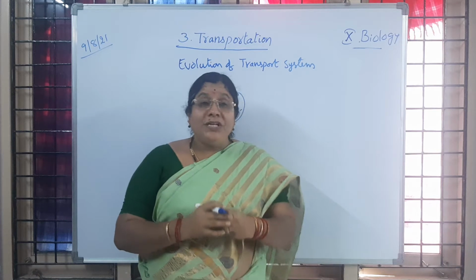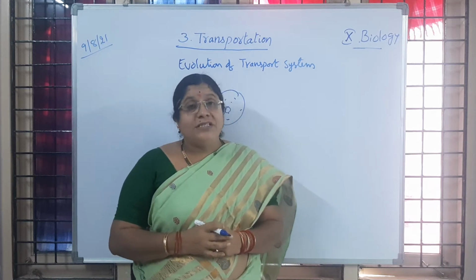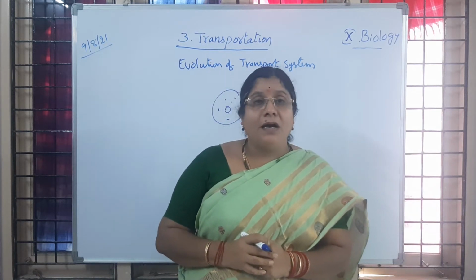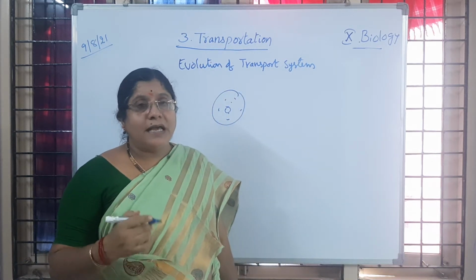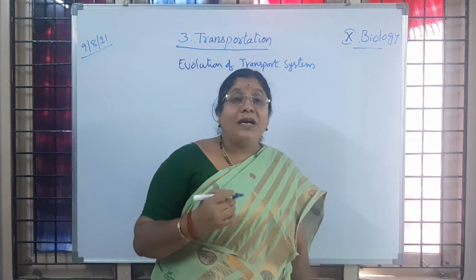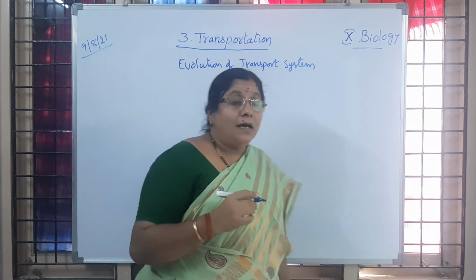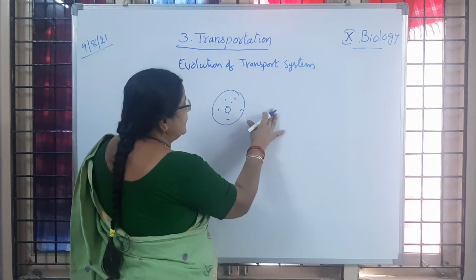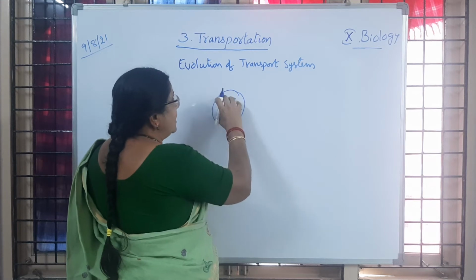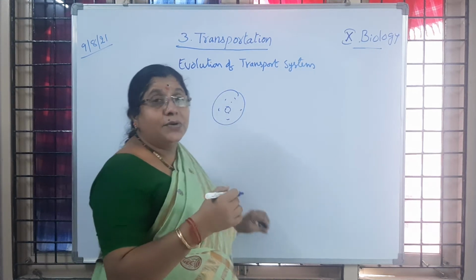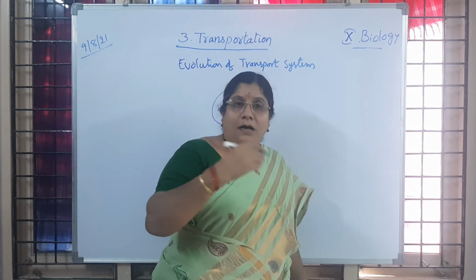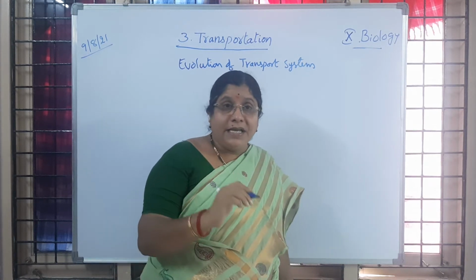Then unicellular organisms like amoeba, paramecium or euglena live in water; everyone knows they are aquatic animals. So what is going to happen here? The materials which are present outside, and the carbon dioxide or other gases which are present inside, how will their exit or entry happen?